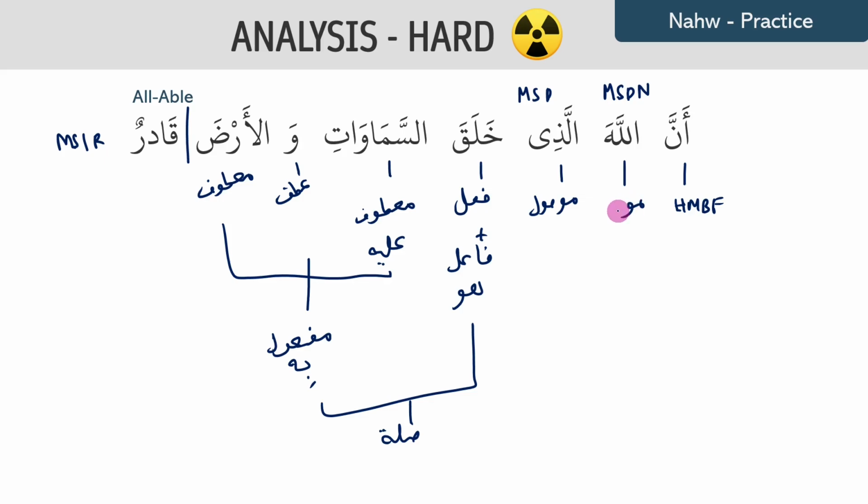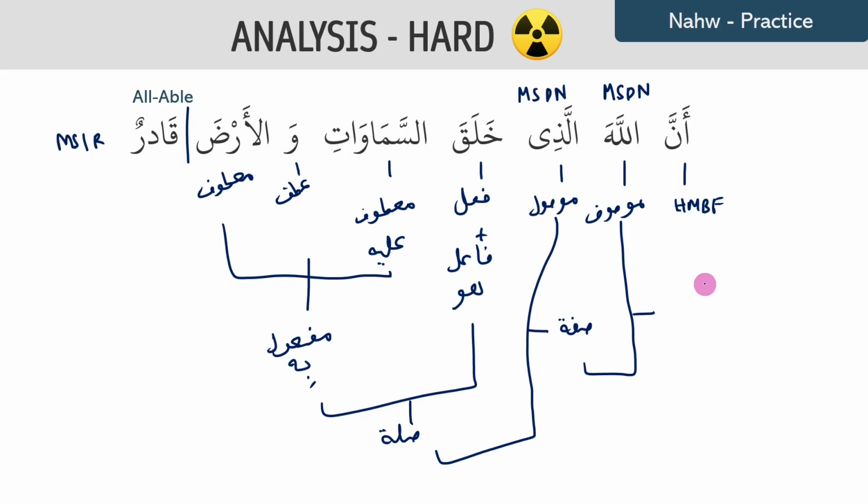So if we make the word Allah mawsuf, that means that the word alladhi must match in the 4 properties, and it does, because alladhi is mabni, so it could be nasab, and if it could be, it is. So we're going to take the word alladhi as being nasab, and because the 4 properties are the same, mawsuf sila is going to create the sifa together, and then the mawsuf sifa together, they'll become the ism of inna.